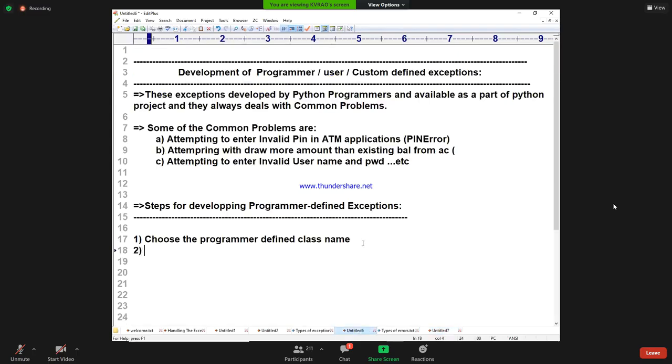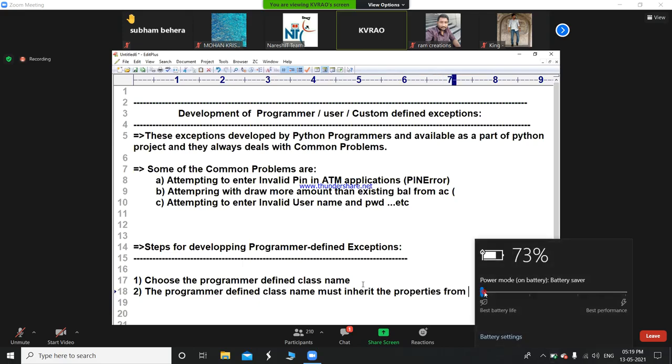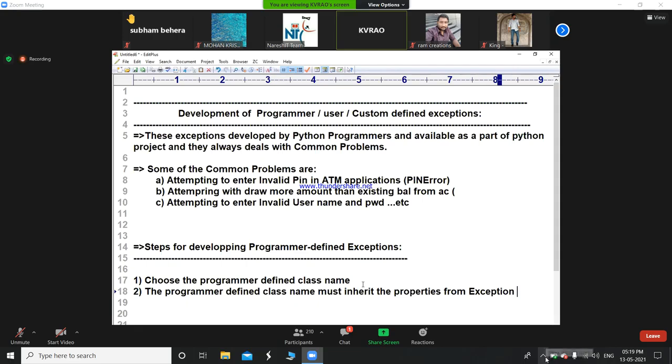Second step, the programmer defined class name must inherit the properties from Exception class, and hence the programmer defined class is called a programmer defined exception class.